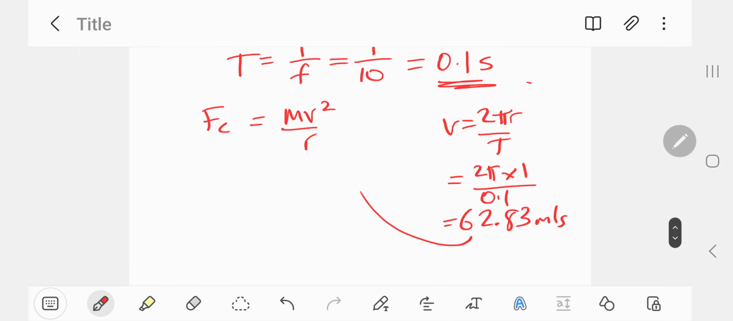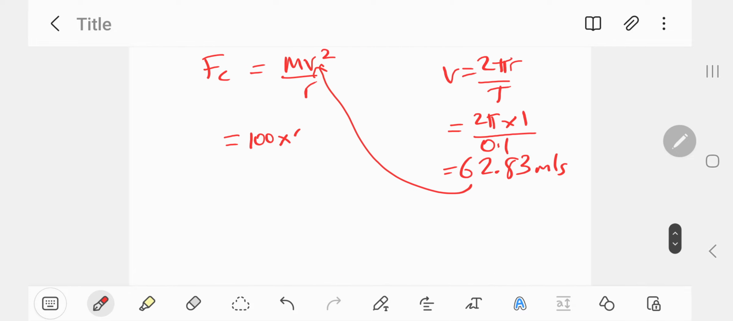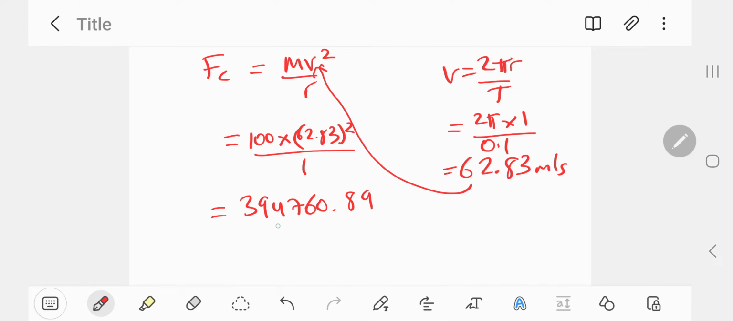And so we can plug this into the expression for centripetal force. Mass is 100 kilos. 100 times 62.83 squared divided by the radius 1. And calculating that gives us a massive number, 394,760.89. So 394,760.89 newtons, a massive force.